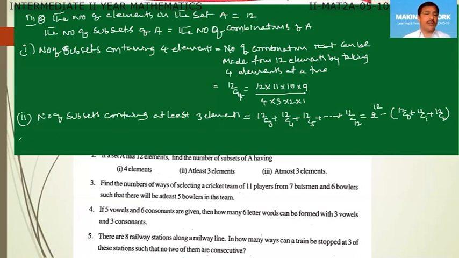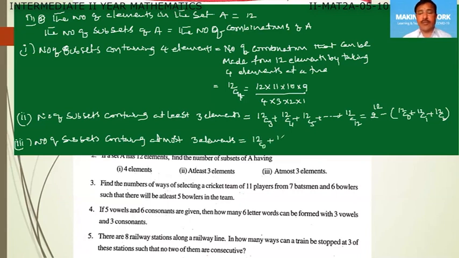And the third question is the number of subsets containing at most 3 elements. At most 3 elements means less than or equal to 3. Every combination should contain 3 elements or less than 3. Less than 3 means it may contain 0 elements. So combinations with 0 elements plus combinations with 1 element, combinations with 2 elements and combinations with 3 elements, not more than 3. So this is the value for that.